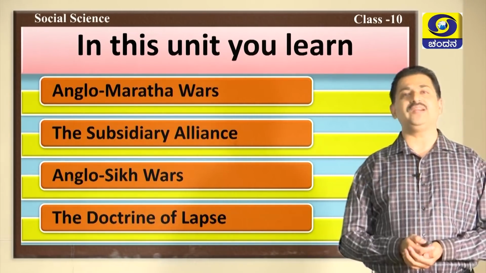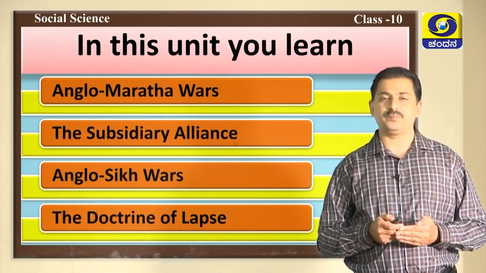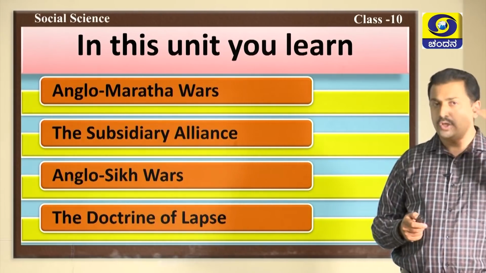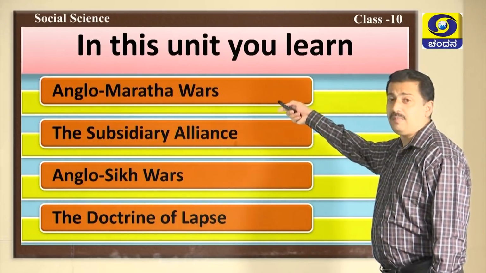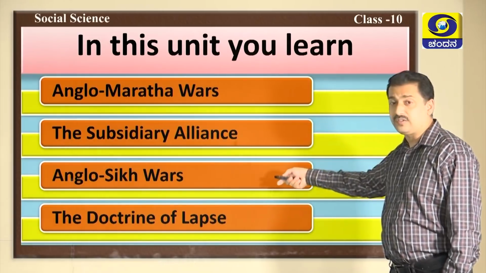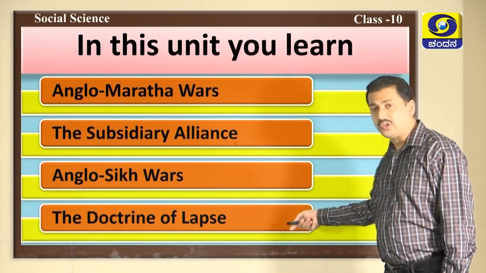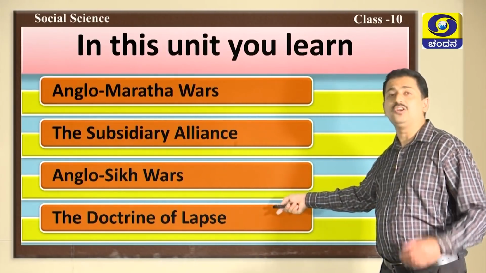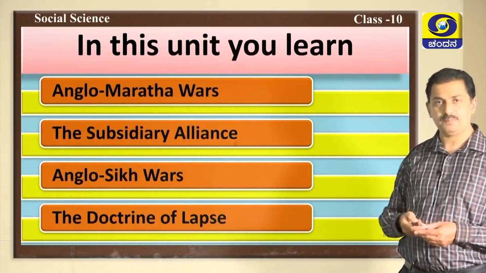In this unit, lesson number 2, the extension of British rule in India, you are going to learn the Anglo-Maratha wars, the Subsidiary alliance, the Anglo-Sikh wars and the doctrine of lapse. All these are the subtopics you are going to learn in this chapter.